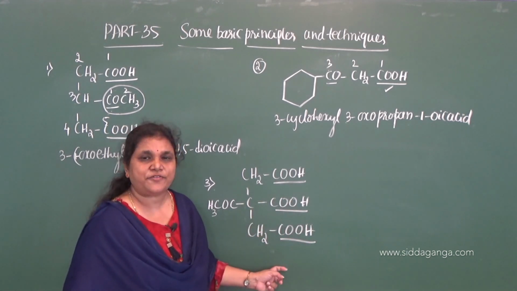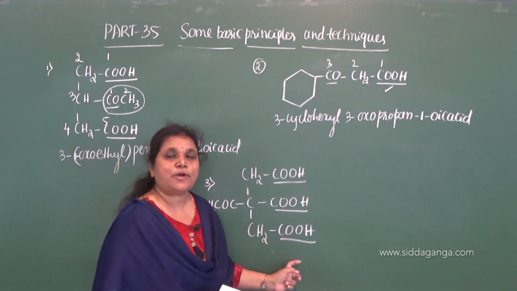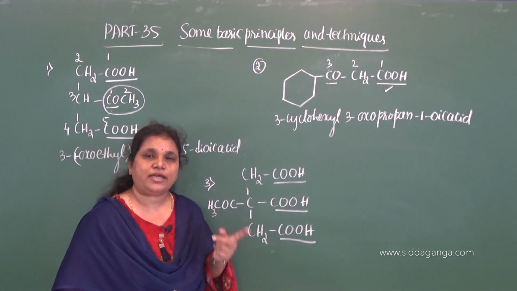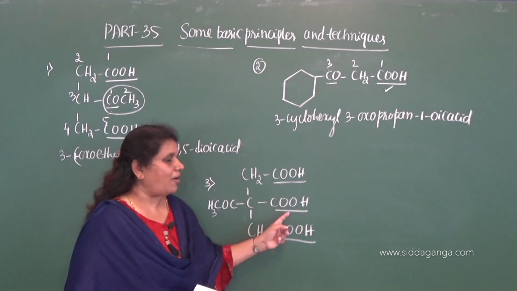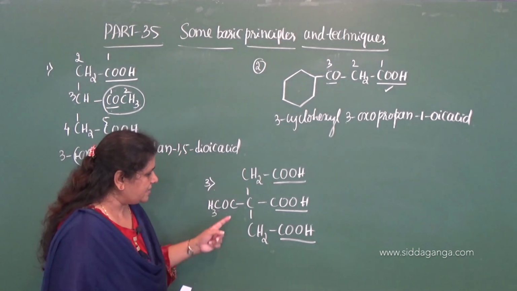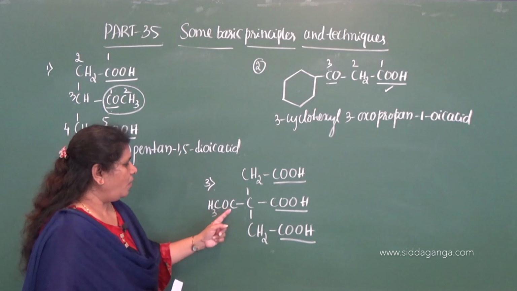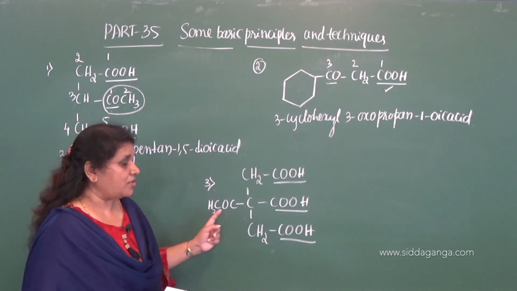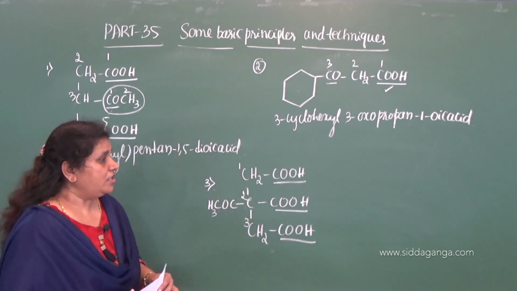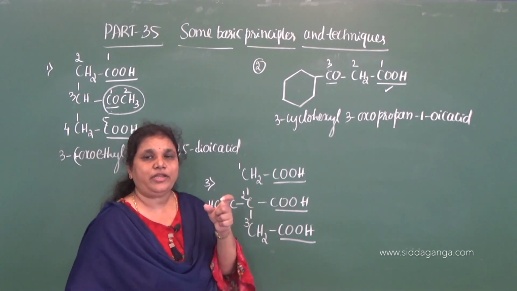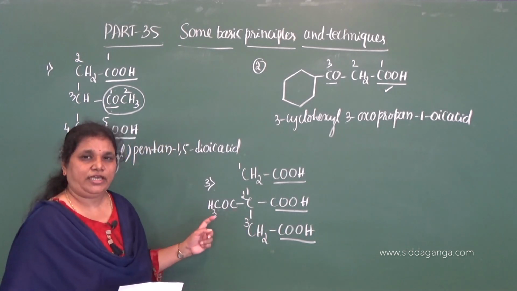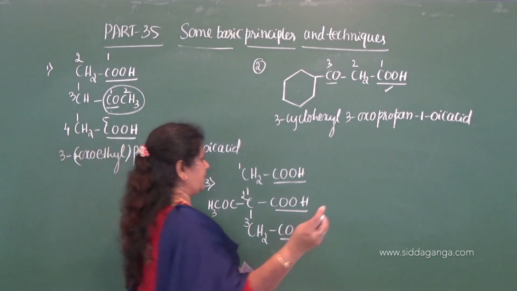What is the special secondary suffix? Here we used oic acid, but here what should we use? Carboxylic acid. Correct? How many are there? 3 are there. What is the numerical prefix for 3? Tricarboxylic acid. We need to use tricarboxylic acid, and one more substituent is here. Again the same substituent, 1-oxoethyl. See here, 1, 2, 3. Since carboxylic acid is there, we need to consider C to arrange the alphabetical order, and this becomes oxoethyl, which comes next.